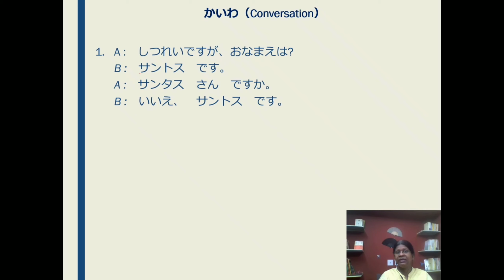When B says his name, san is not used. When we say our own name, we cannot use san. I cannot say watashi wa Mamita-san desu. Watashi wa Mamita desu. Santosu-san desu ka? Are you Mr. Santosu? Ie, Santosu desu. No, I am Santosh.